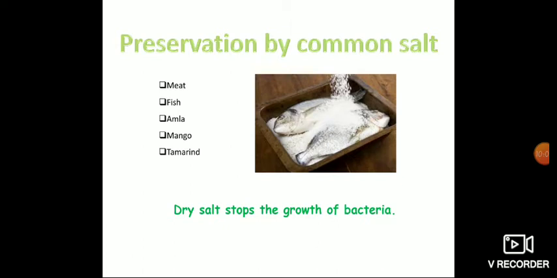Preservation by common salt is done for the following materials: meat, fish, amla, mango, tamarind. Why are they doing so? Can you see the picture here, children? Here, before cleaning the fish, they are soaking it in the salt. They are keeping it under salt. Why? The dry salt stops the growth of bacteria. When they rub the fish well with salt and clean it, it kills the growth of bacteria.